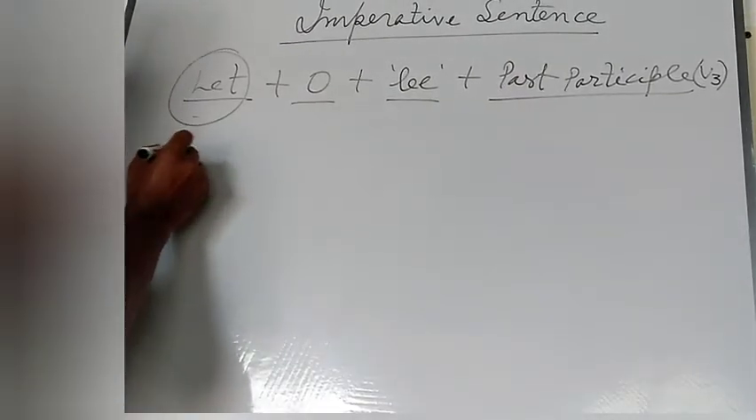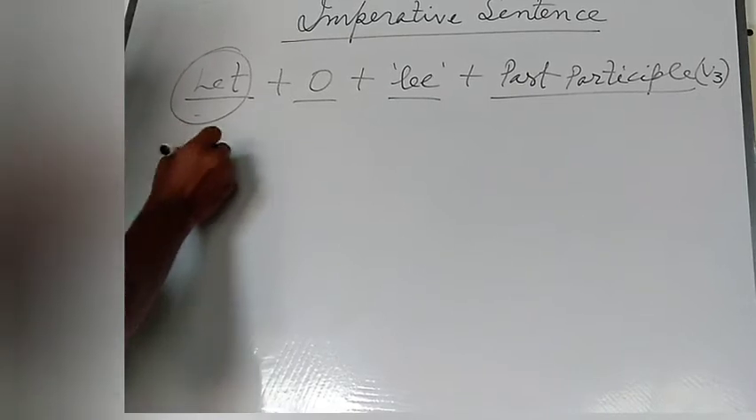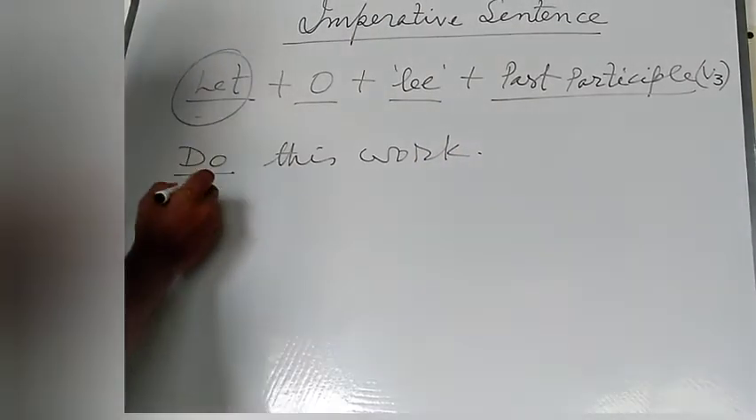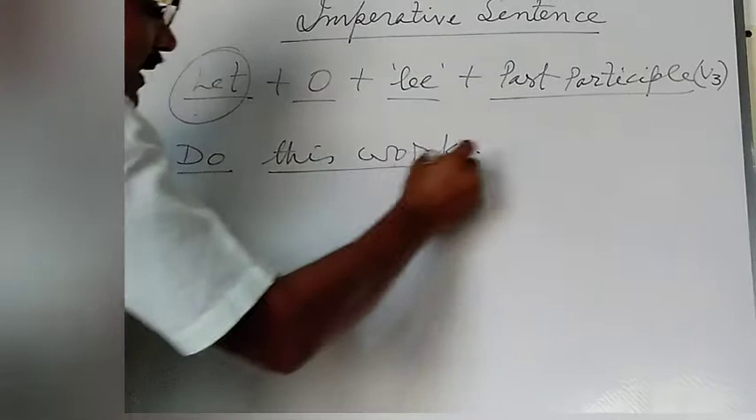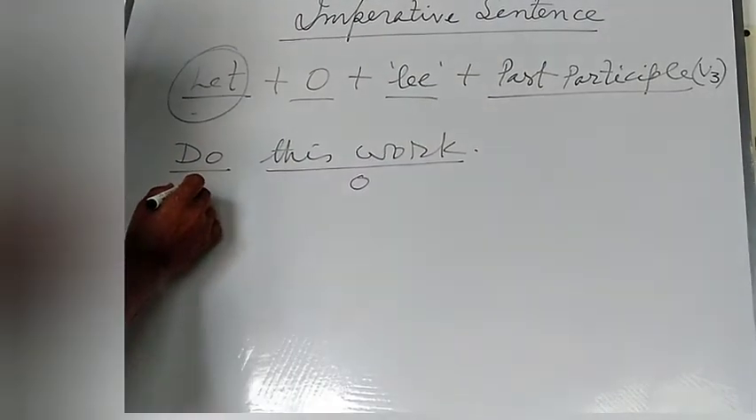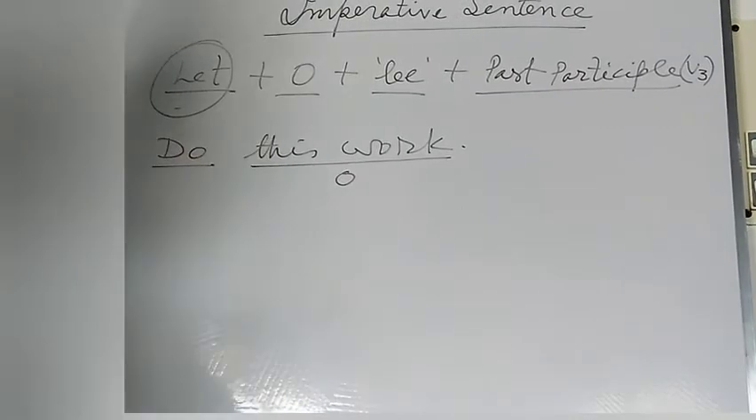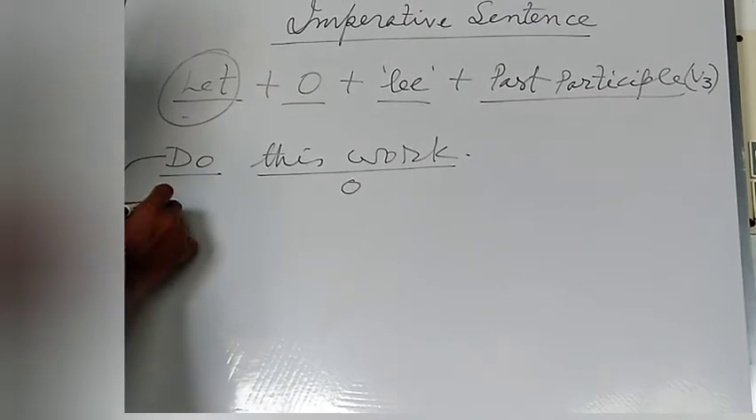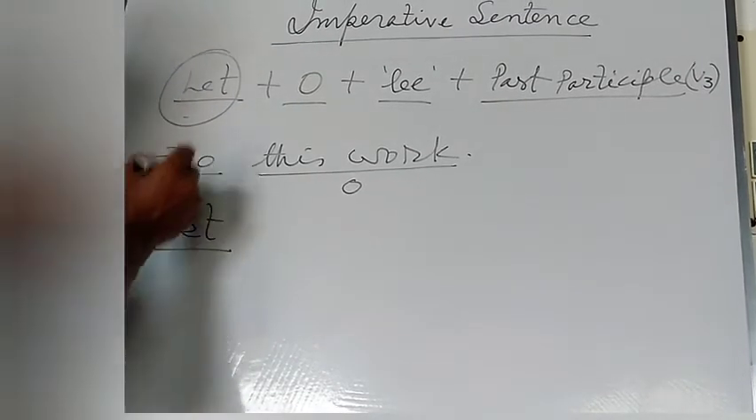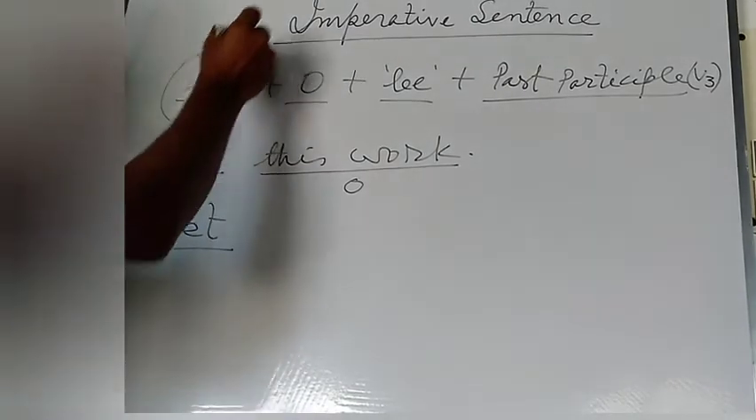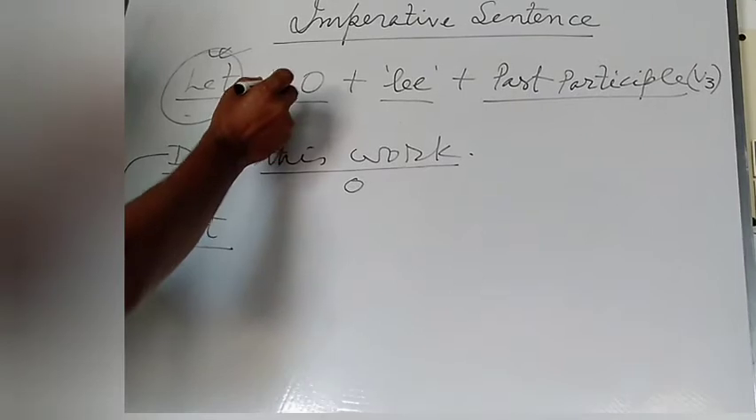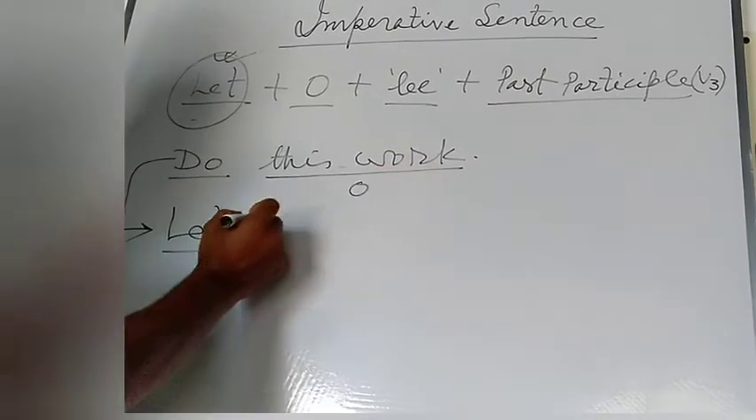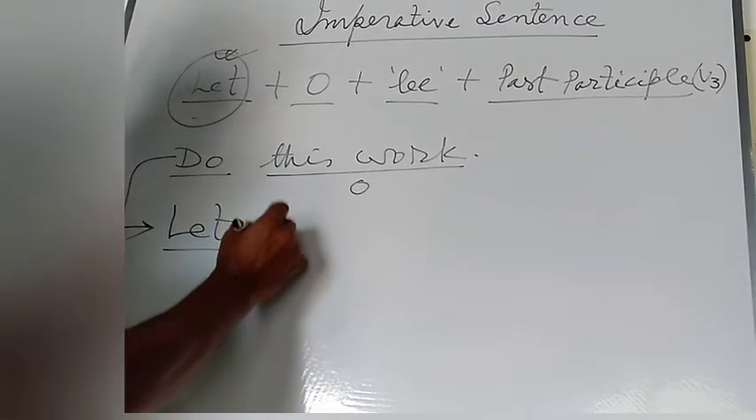Suppose the example may be given in this way: do this work. Here in this sentence, do is used as the main verb. This work is used as the object. And here the subject you is understood. At the time of converting the sentence into passive voice, you will have to use let first at the beginning of the sentence. Here let will be used according to the passive structure of imperative sentence. Then you will have to use the object. Here this work is used as the object.